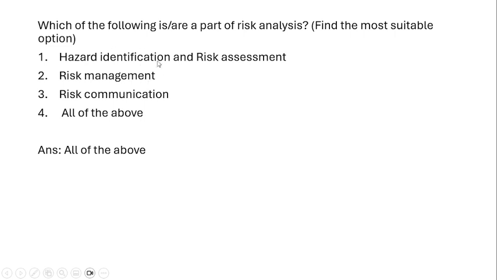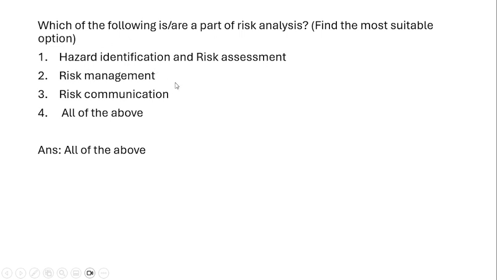Is there any hazard going to happen, and what type of component is that? Whether it is a physical hazard, a chemical hazard or a biological hazard, we have to measure what kind of hazard is going to happen. Then comes the risk assessment: how long that component can cause hazard to the ecosystem and the living beings.